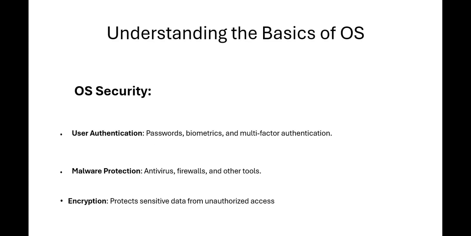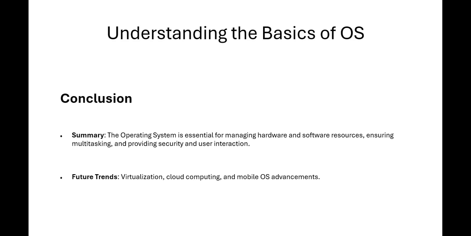Next, OS security. OS security provides user authentication, malware protection, and encryption. User authentication uses passwords, biometrics, and multi-factor authentication. Malware protection uses antivirus, firewalls, and other tools. Encryption protects sensitive data from unauthorized access.